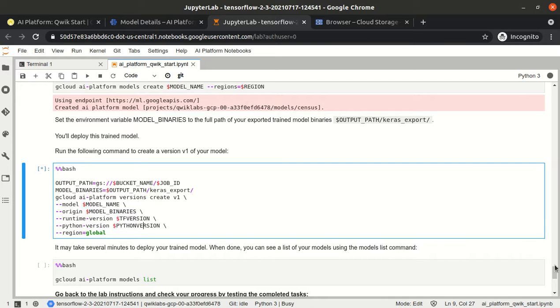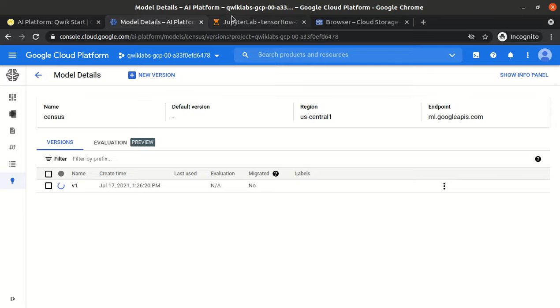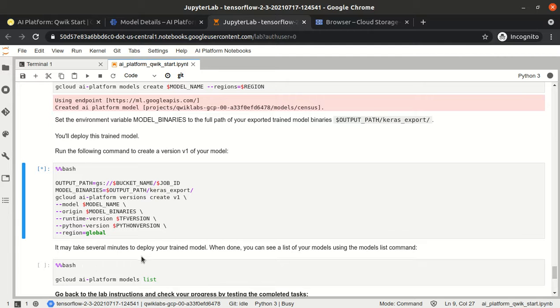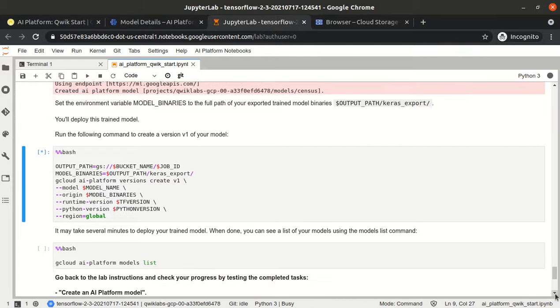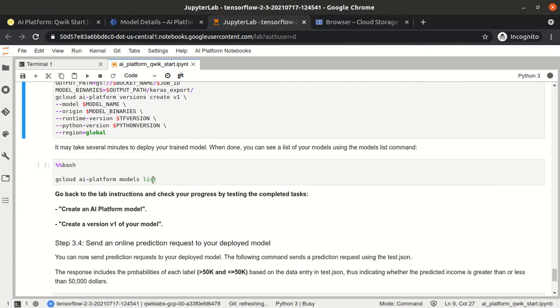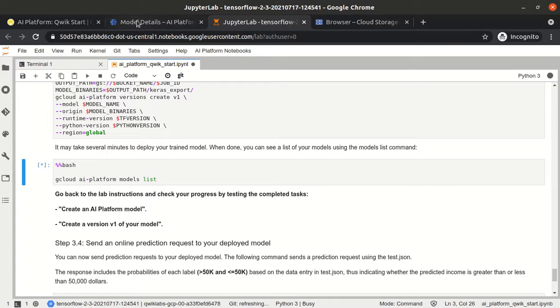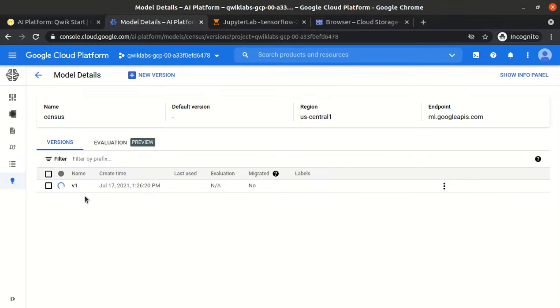All right, it is taking some time. Okay, it has mentioned it will take several minutes to deploy your trained model. Once it is done the model will be listed, so we can list everything from here. Let's wait for a few minutes.